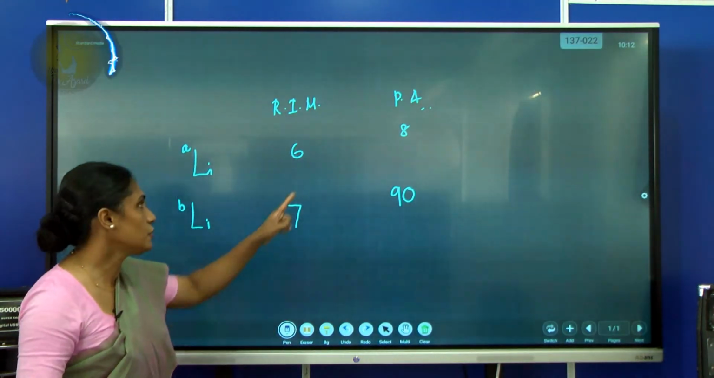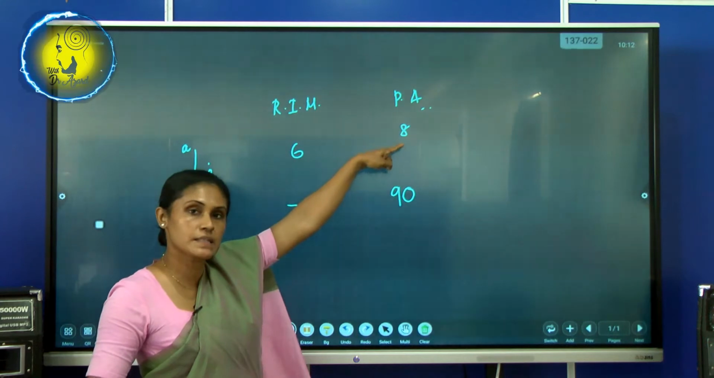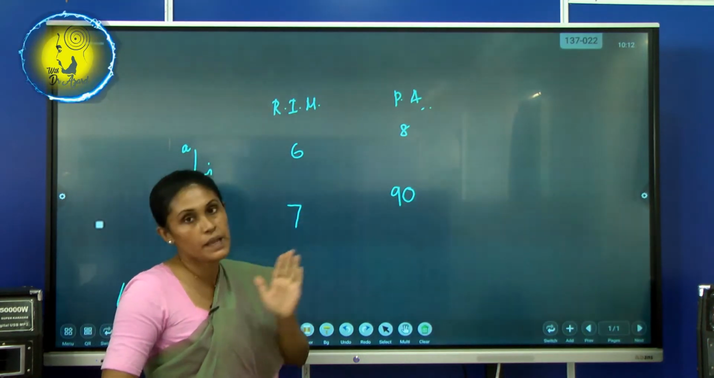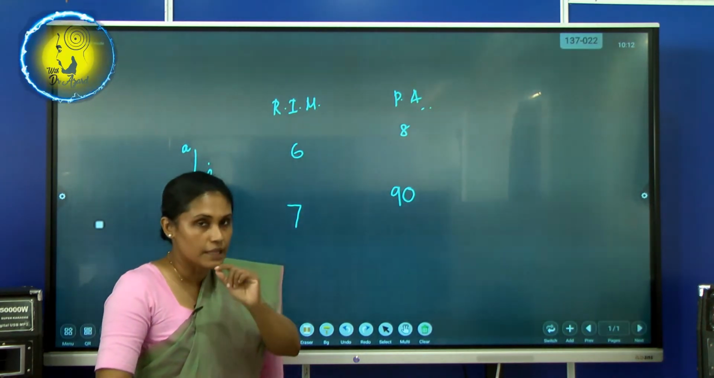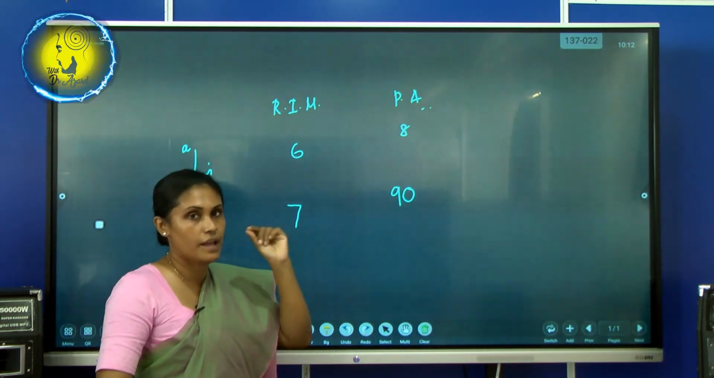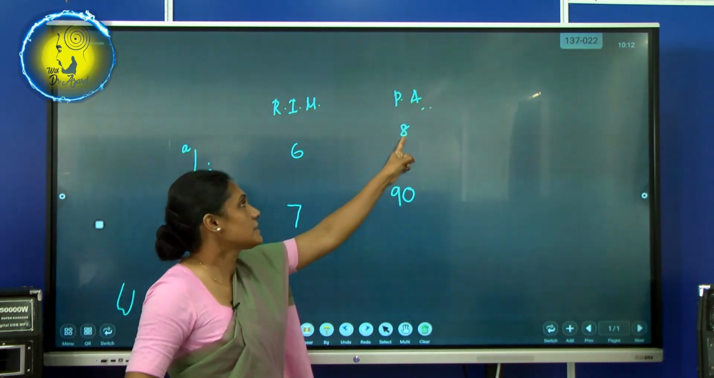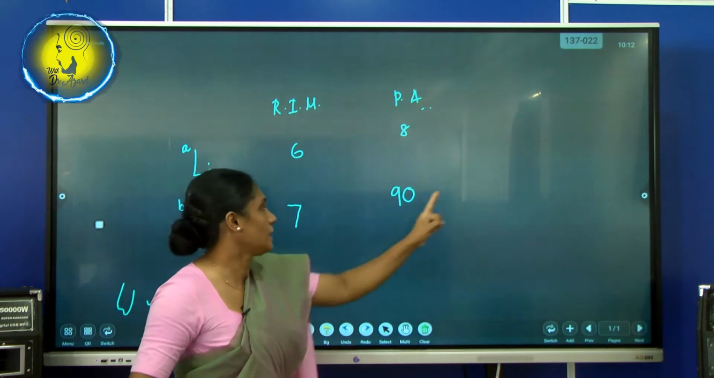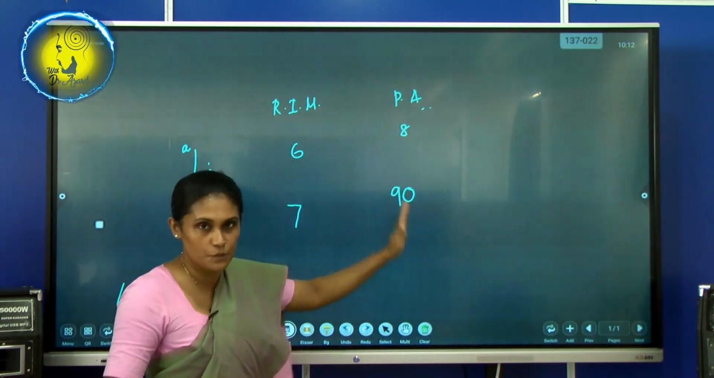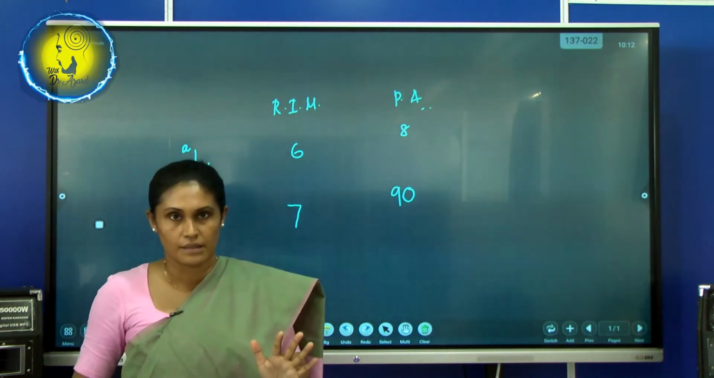Now, I want to draw your attention here. When it comes to percentage abundance, the total should be 100. Then you have to have an idea. This is 8 point something, this is 90 point something, which makes 100. Right?